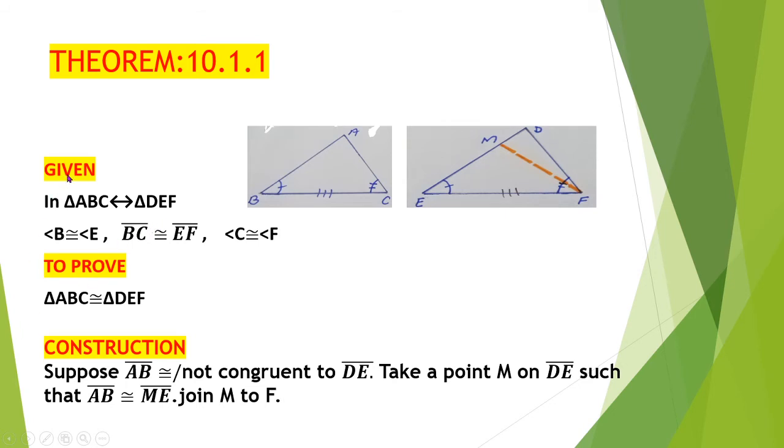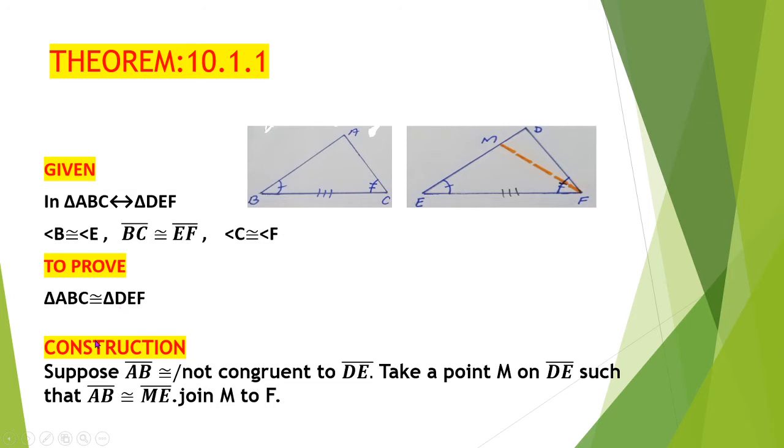According to the given portion, in triangle ABC, correspondence with triangle DEF. Triangle ABC with triangle DEF. Angle B is congruent to angle E because they are corresponding angles. Then side BC is congruent to side EF because they are corresponding sides. Then angle C is congruent to angle F because they are corresponding angles. And we have to prove that triangle ABC is congruent to triangle DEF.